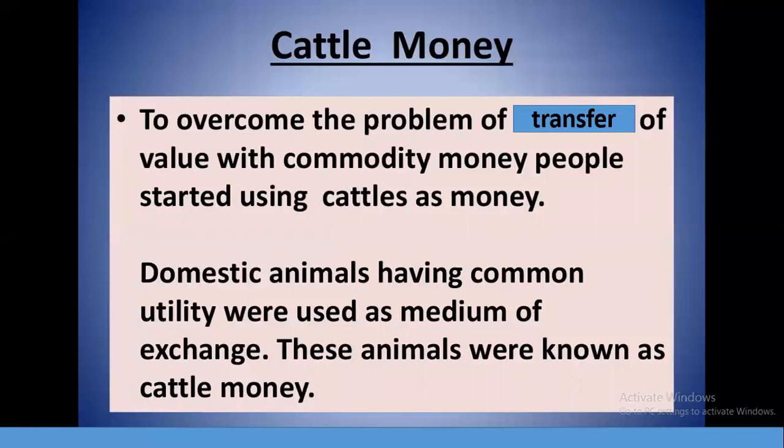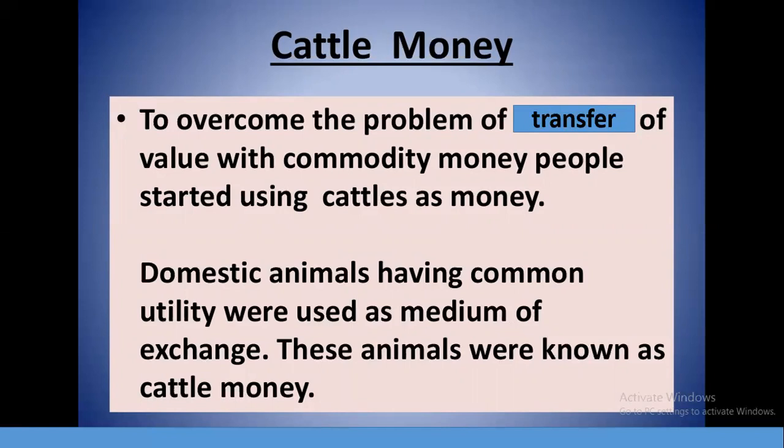Next is cattle money. To overcome the problem of transfer of value with commodity money, people started using cattle as money. Domestic animals having common utility were used as a medium of exchange. These animals were known as cattle money.